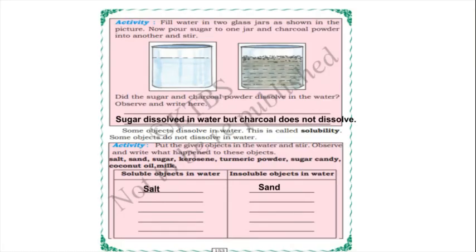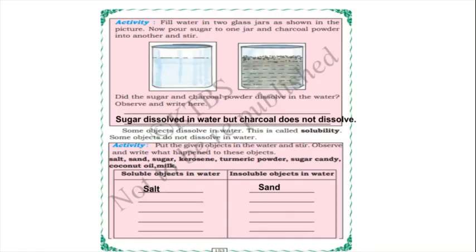The sugar dissolved in water, it is soluble in water, but charcoal does not dissolve, it is not soluble. So when some objects dissolve in water, this is called solubility. This process is called solubility, and these substances are called soluble substances. And some objects do not dissolve in water, for example charcoal, isn't it? Yes. So it floats on water. The charcoal will not dissolve in water.